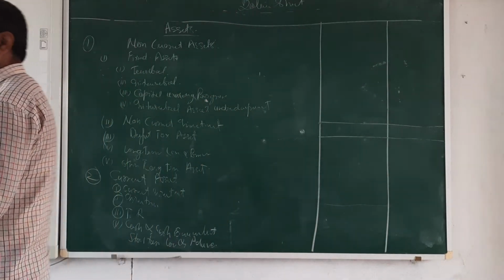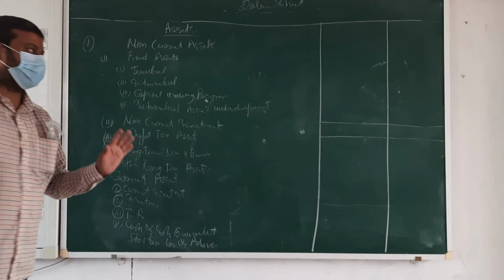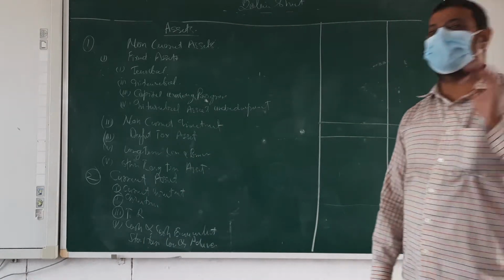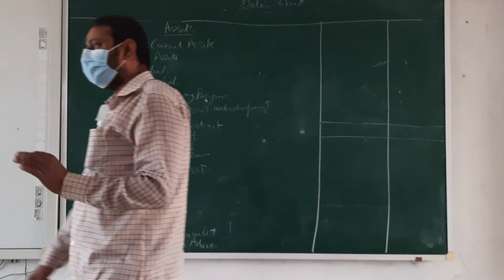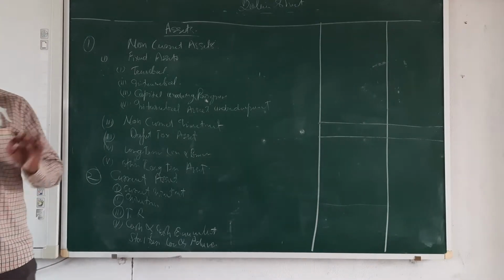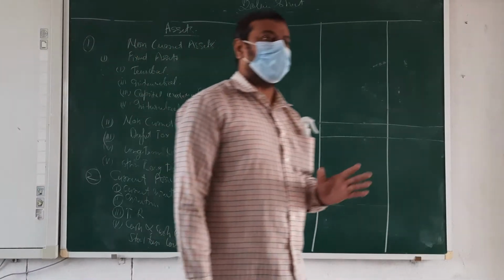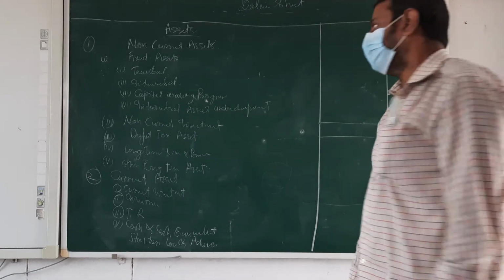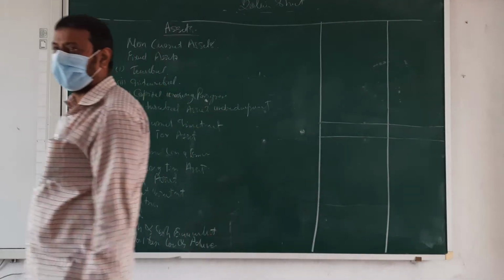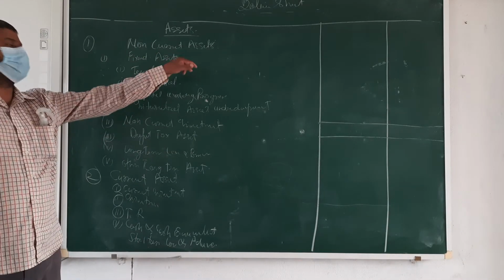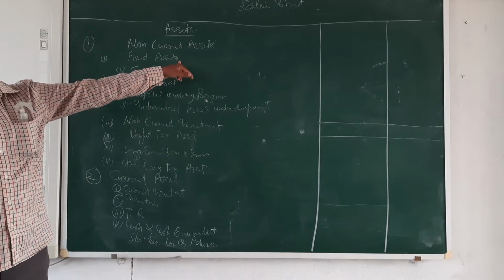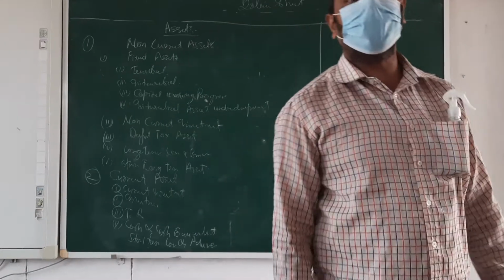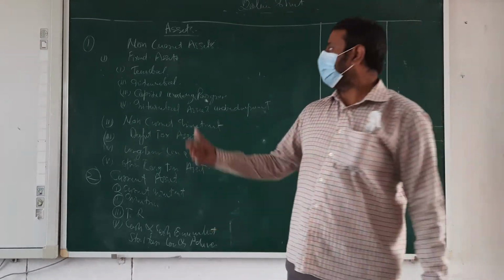First is non-current assets. I think you are well aware that non-current means assets which are related to a long or fixed period, more than 12 months. Year is not there, that is months. 12 months. That is the fixed assets. Okay. First heading, fixed assets: assets which are utilized in a business for a long period, a long time. That is called fixed assets.